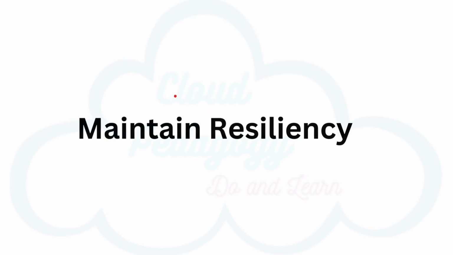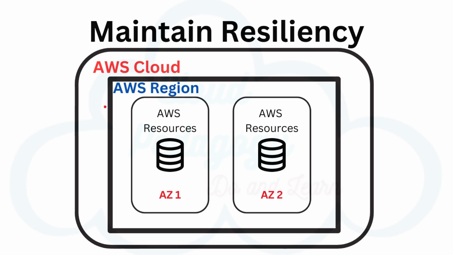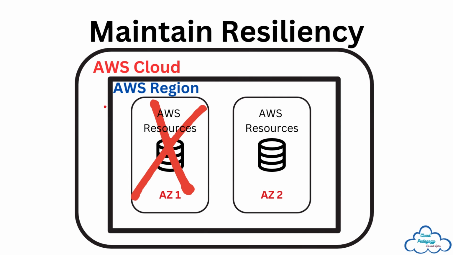So how do you maintain resiliency? To keep your application available, you need to maintain high availability and resiliency. A well-known best practice for cloud architecture is to use region-scoped managed services. These services come with availability and resiliency built in. When that is not possible, make sure the workload is replicated across multiple availability zones. At a minimum, you should use 2 availability zones. If one entire availability zone fails, your application will have infrastructure up and running in at least a second availability zone to take over the traffic.